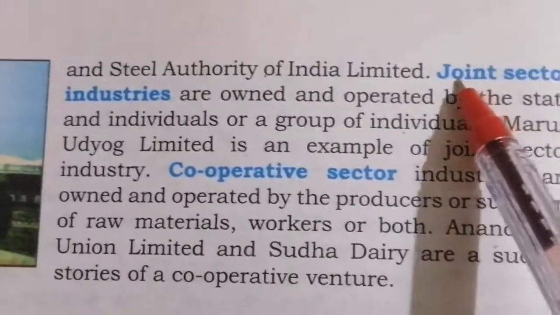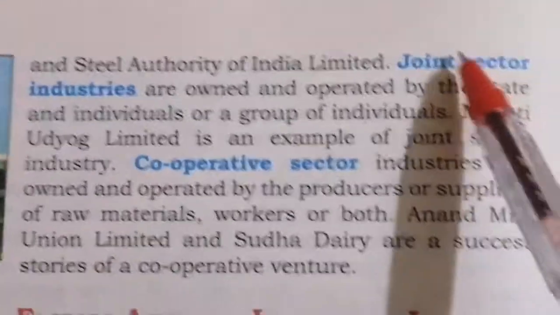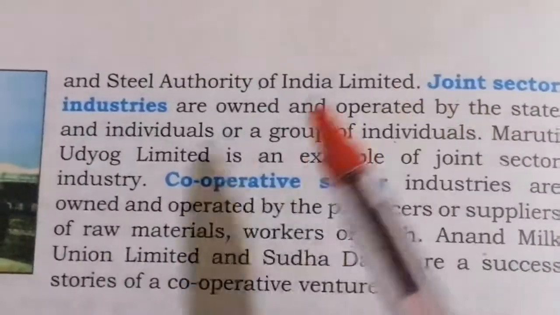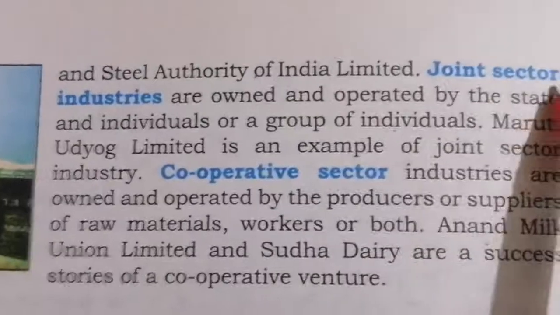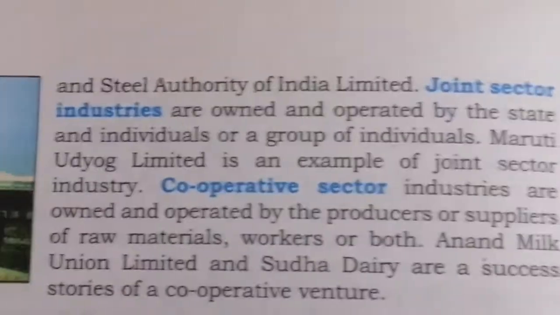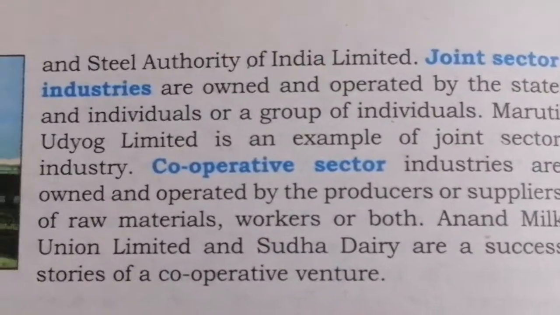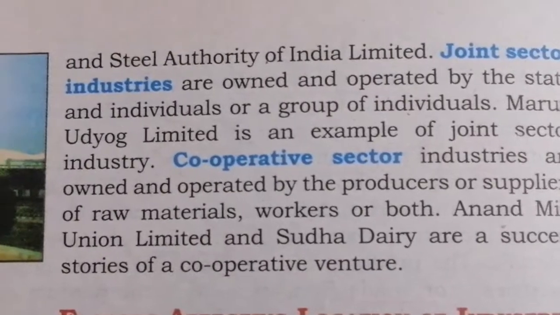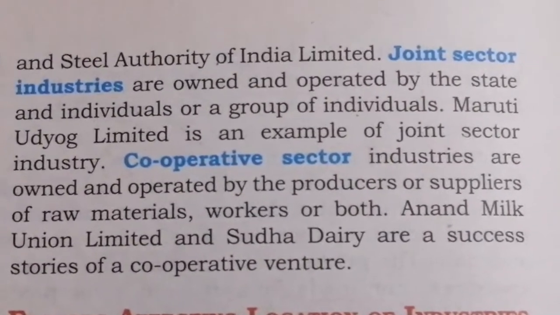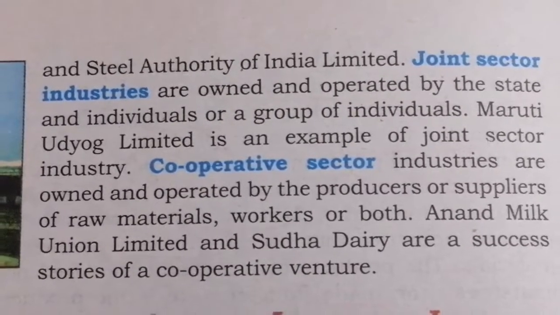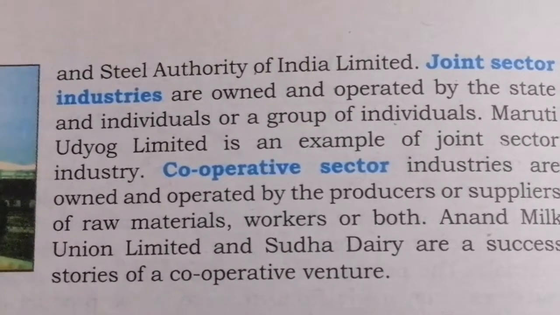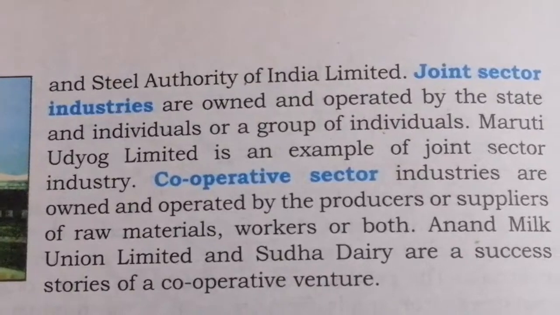Now the third one is called joint sector. As the name tells, joined. So it will be joined by public and private. So joint sector industries are owned and operated by the state and individual or by a group of individuals. What is the example for joint sector? Maruti Udyog Limited is an example for joint sector industries.